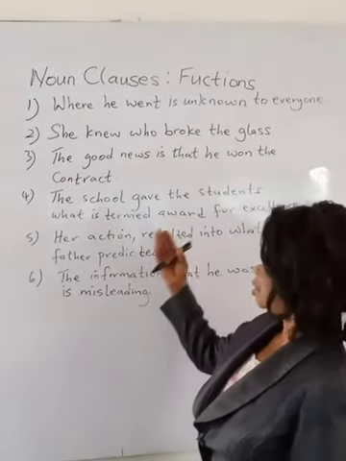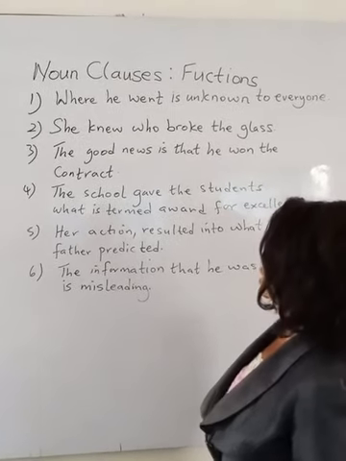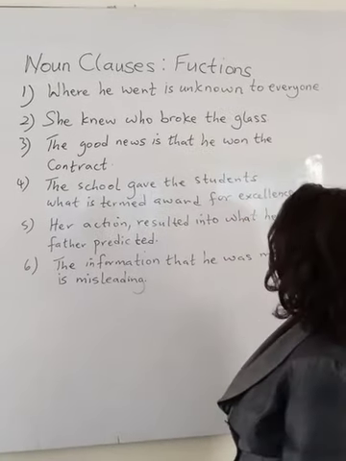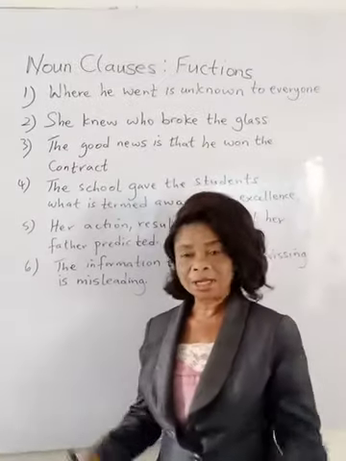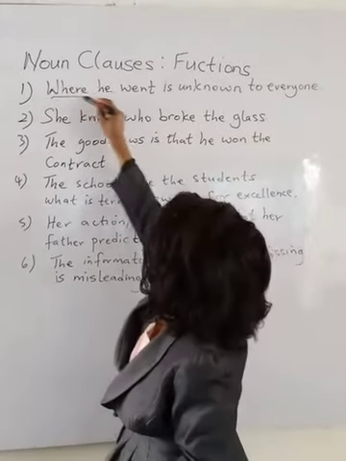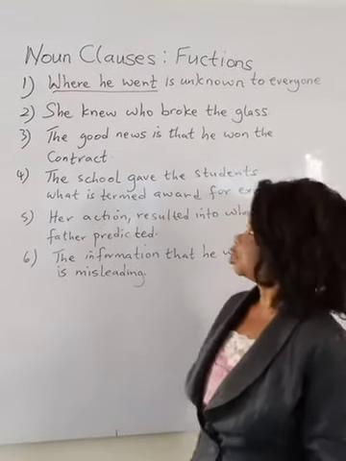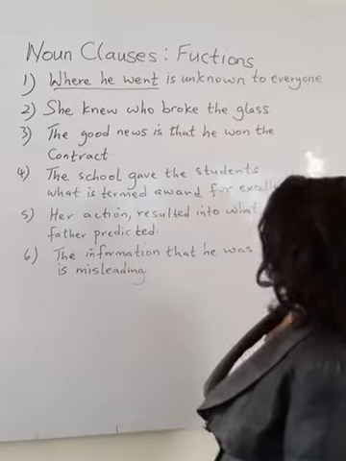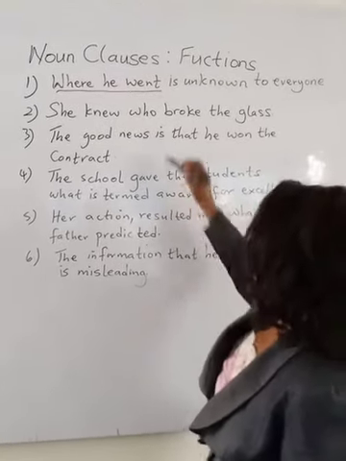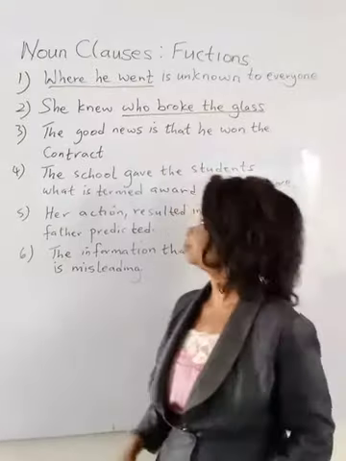Now let us look at these sentences. The first one, where he went is unknown to everyone. Now, the noun clause in that sentence is where he went. Number 2, she knew who broke the glass. In that sentence, who broke the glass is a noun clause.